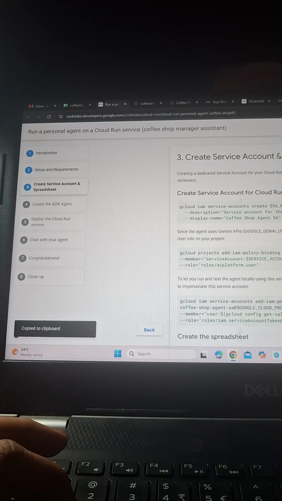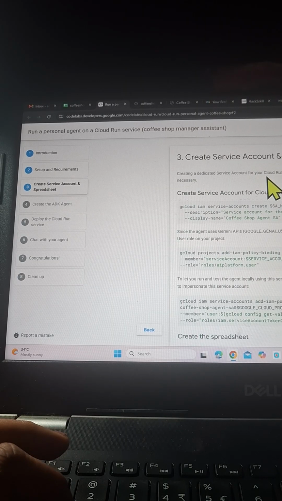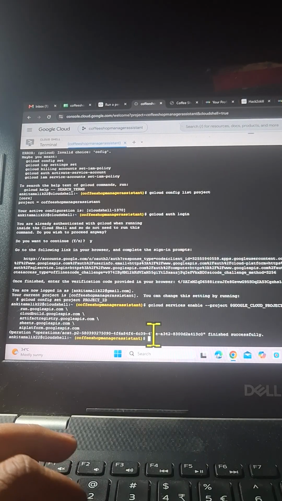Okay, next we have to create a service account. For creating the service account, we have to create a dedicated service account for deploying the agent using Cloud Run. If you use the generic default service account, it is going to have all the accesses which we do not want for the Cloud Run services, just for deploying the agent. We only want to give the permission for the deployment and the IAM role for the specific use case, the principle of least privilege. We are going to follow that.